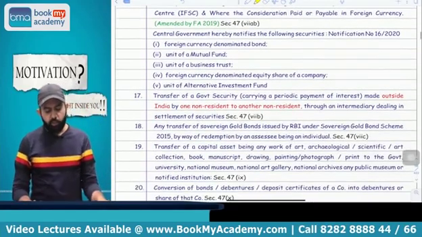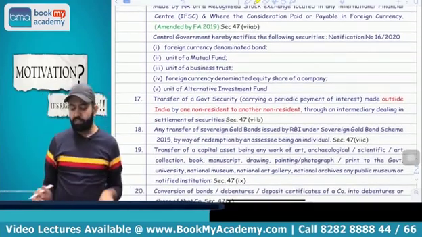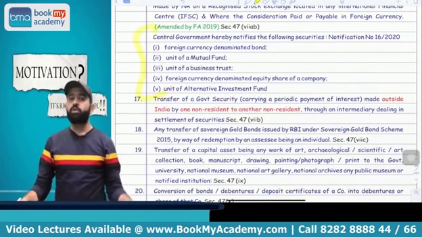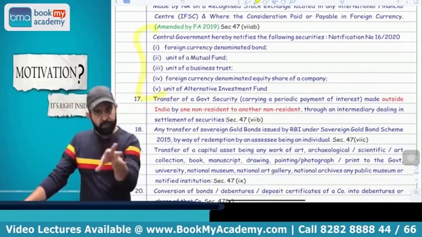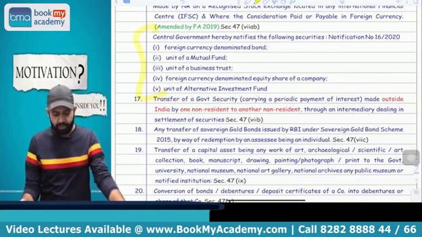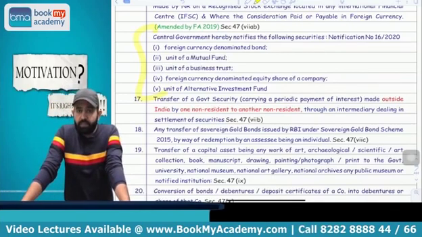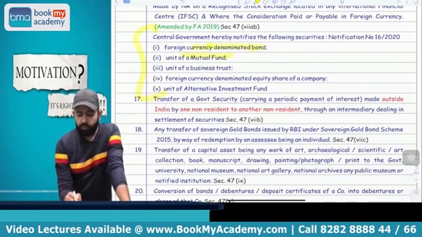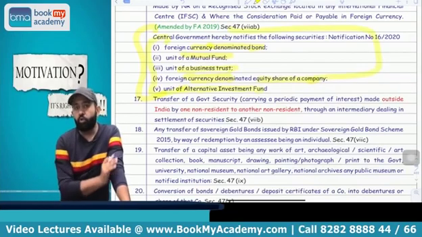Now there are certain notified securities. Now what is the notified security? There is a new notification. This notification is not applicable for the July 2020 examination, but it is applicable for the November 2020 examination. So basically there are some securities they notified, that is foreign currency denominated bonds, units of mutual fund, units of business trust, foreign currency denominated equity share of company or units of alternative investment funds. So basically there are 5 notified securities.